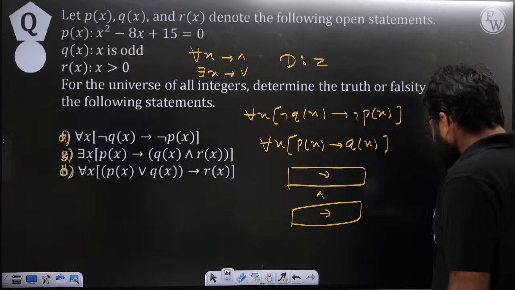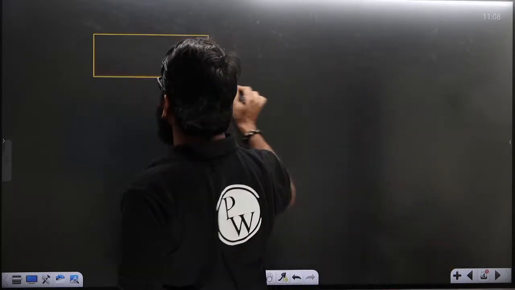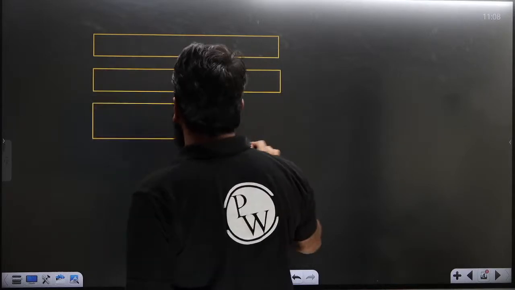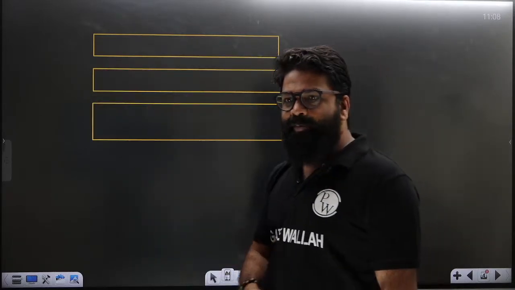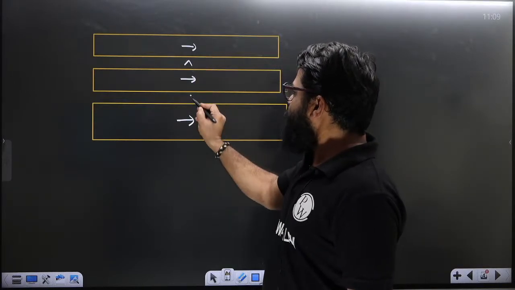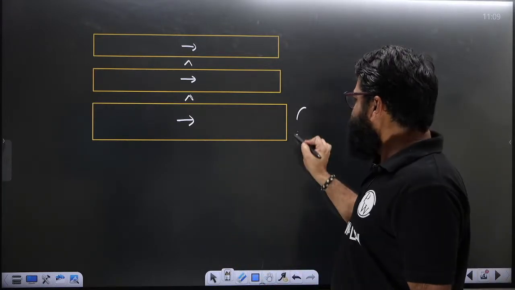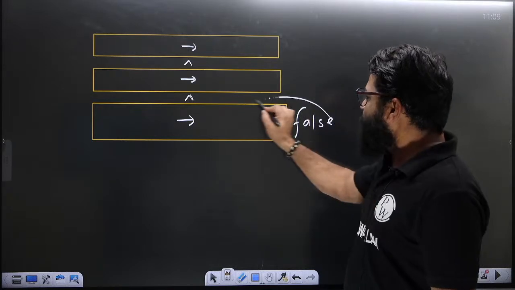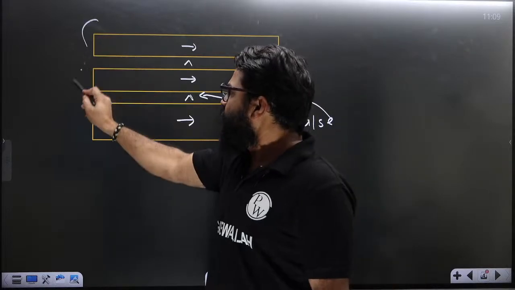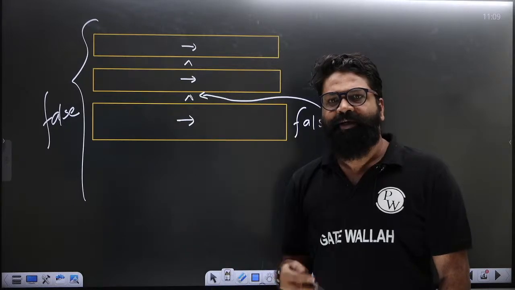Still, if that is unclear, let me show it with the help of this representation. You will have a large number of elements. So here you get one box, then a second box, then a third box. What is inside the box? Inside you have the implications, and outside the boxes you have the AND condition. Now if one of the boxes says false, then this false meets the AND condition, and it does not care what the other two boxes say. The whole statement will become false.